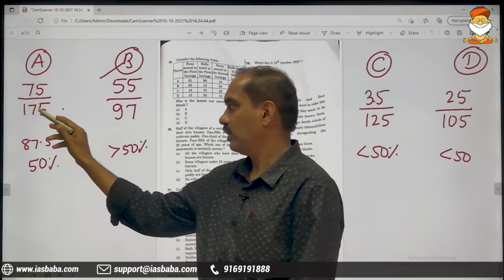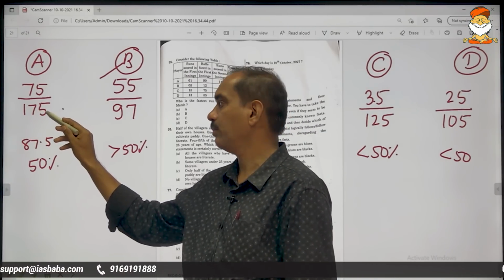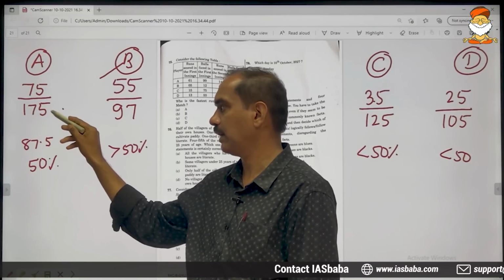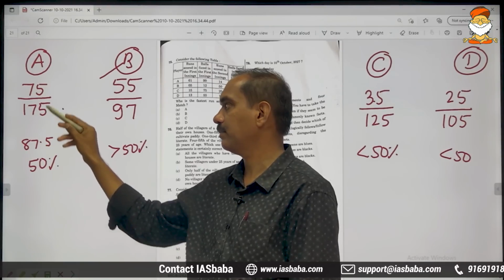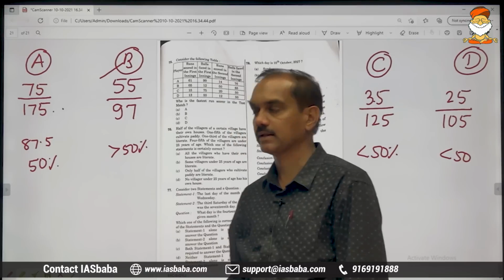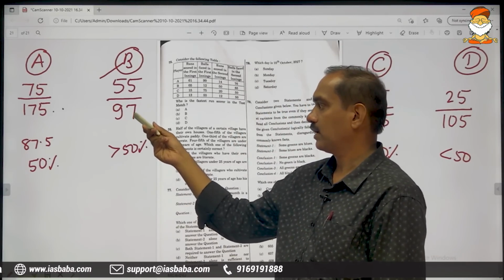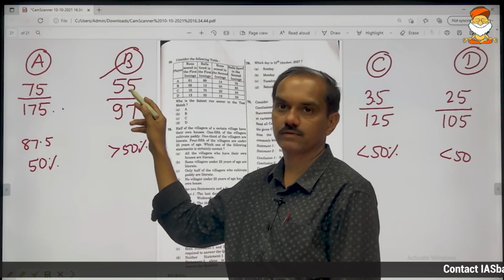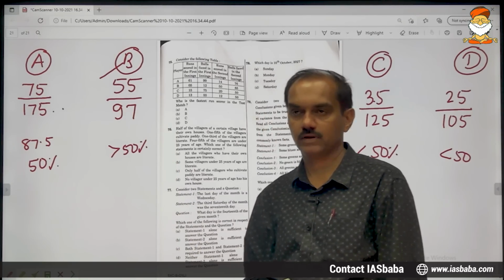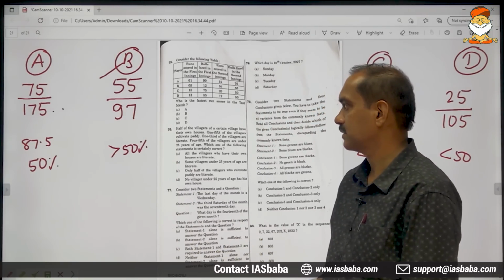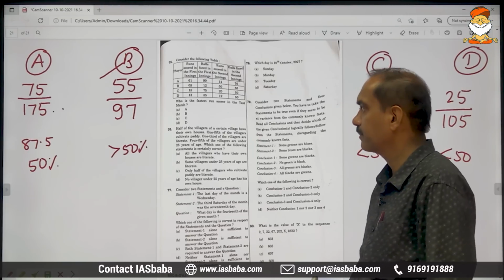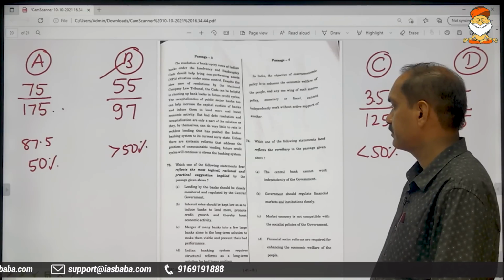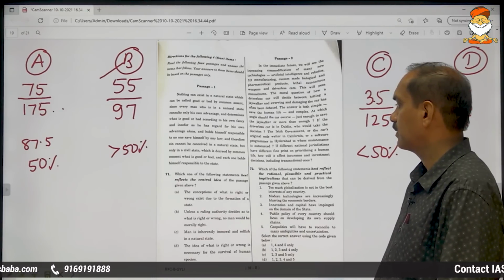So even if you find it difficult to halve 175, you can go with round figures. Even if you take 180, half is 90, but he is far below 90. Even if you take 100 as a round figure, half of 100 is 50, and he has of course crossed that figure. So B is the fastest. This is everything about problem number 75. Moving on to the next one.